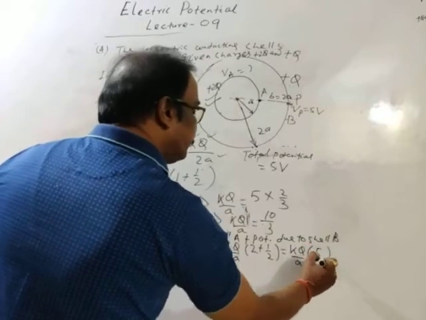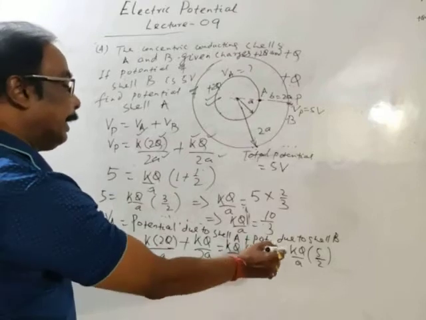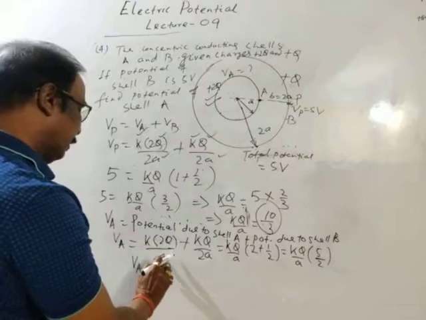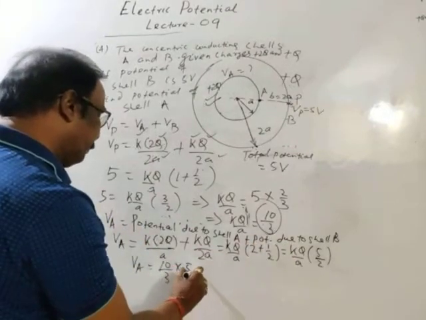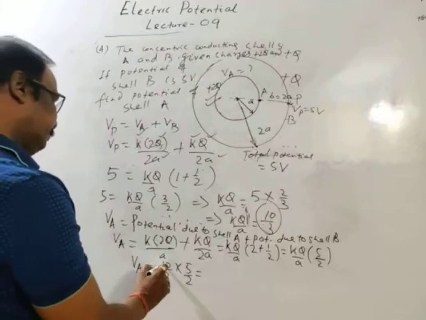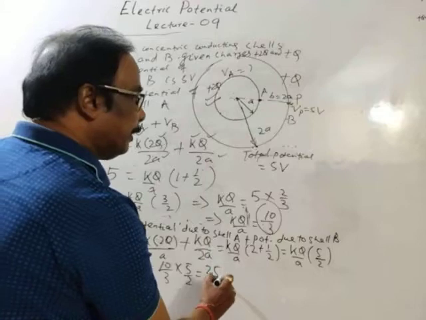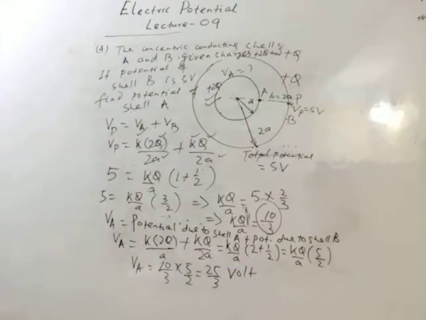Then the final answer VA is equal to KQ by A, we got it 10 by 3, into 5 by 2. This is 5 into 5, 25 by 3 volt. This is our answer: 25 by 3 volt. Complete.